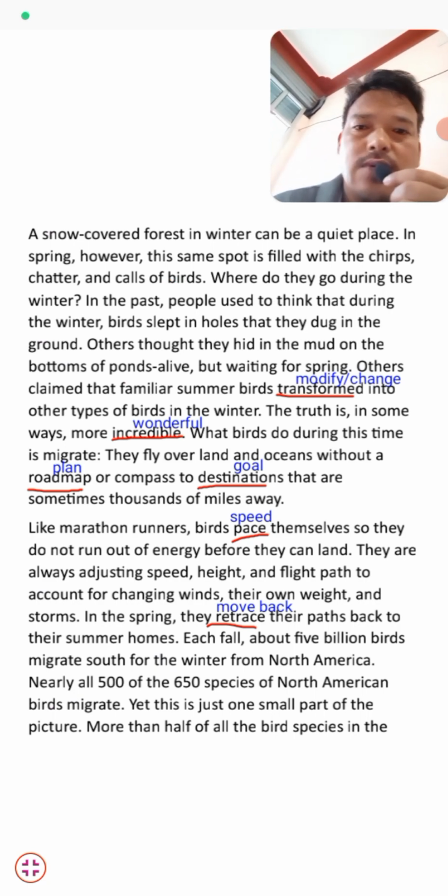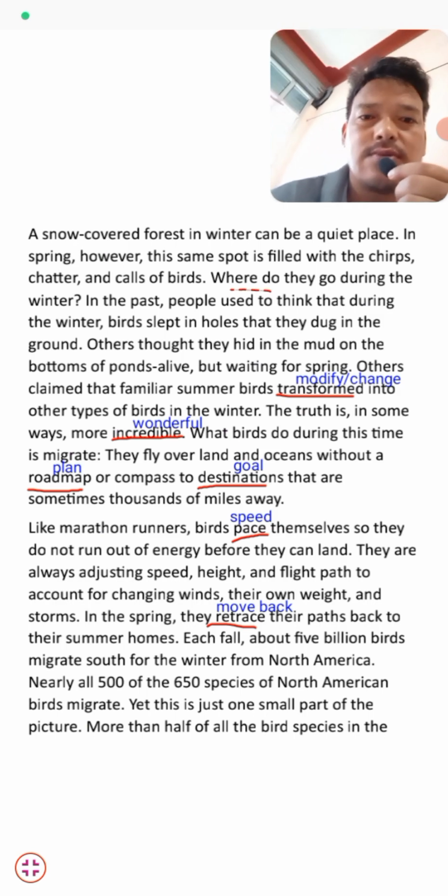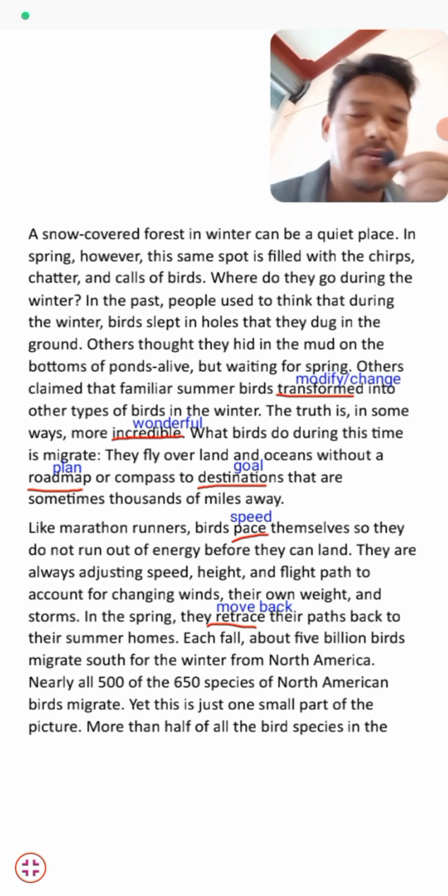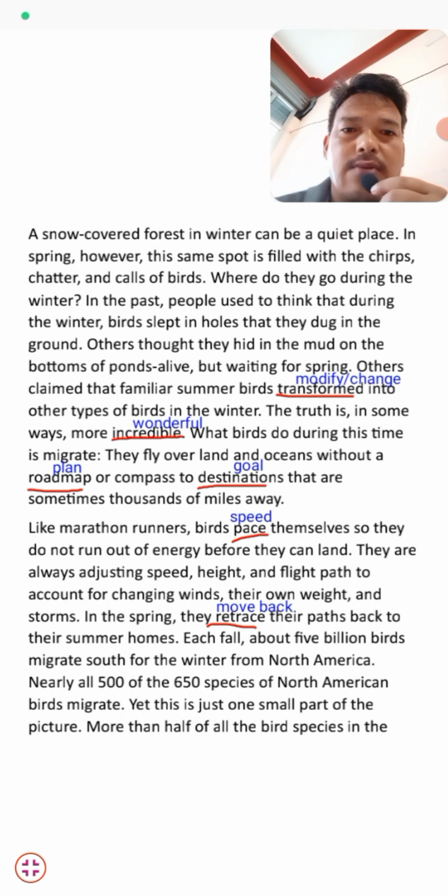Where do they go during the winter? This is a question, students. This is the topic, and this is the migration we are going to discuss here. Where do they go, and why do they go, is the question.